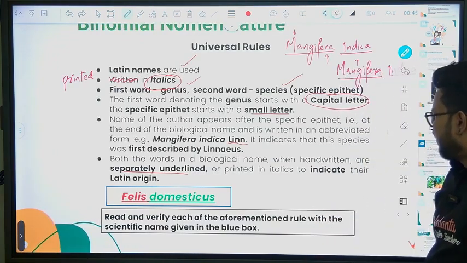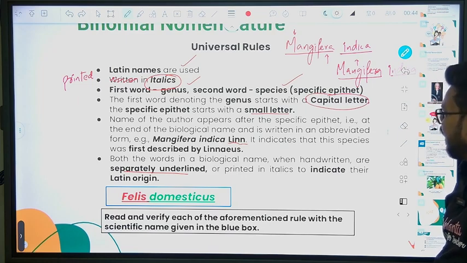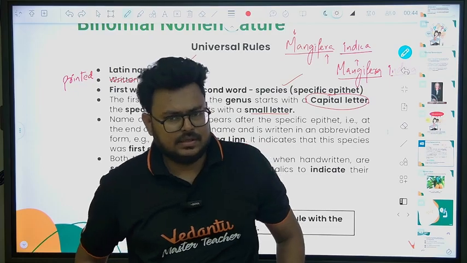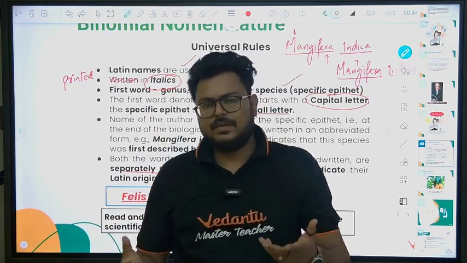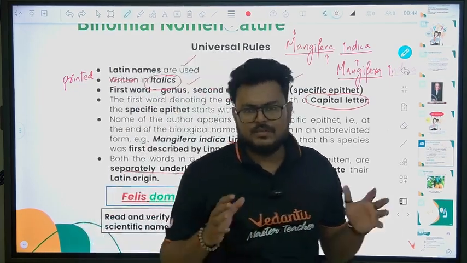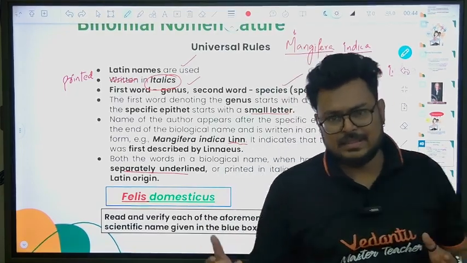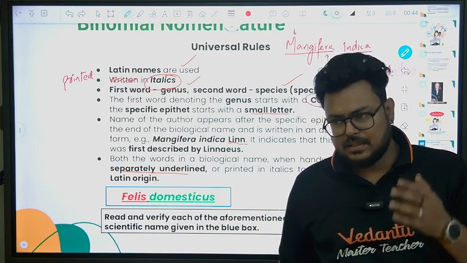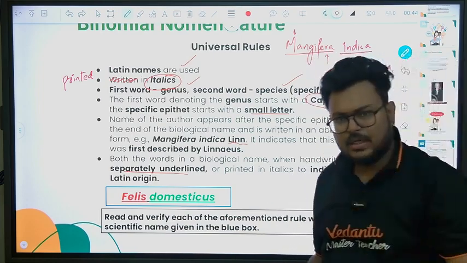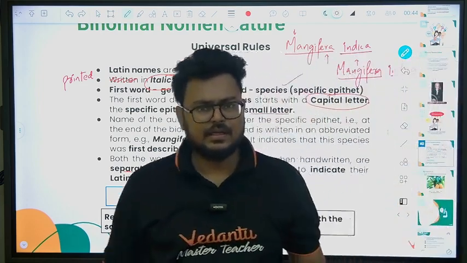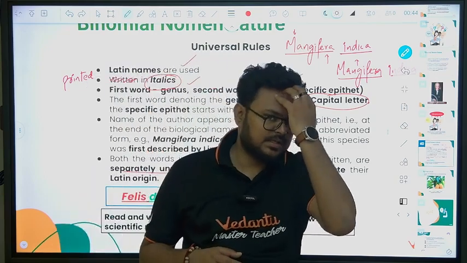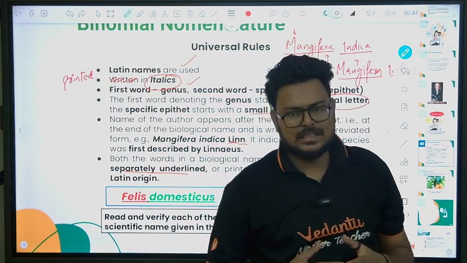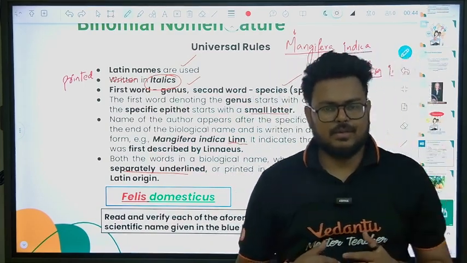I think nothing else is required. So in case of binomial nomenclature, they will ask you why it is required. Obviously you can say we have millions of organisms, so we need a specific name for one particular organism, plant or animal. That's why we need a nomenclature for them, right? Second thing, who gave the binomial nomenclature? Carolus Linnaeus. Third thing, first time it was published in which of his books? Systema Naturae, right?